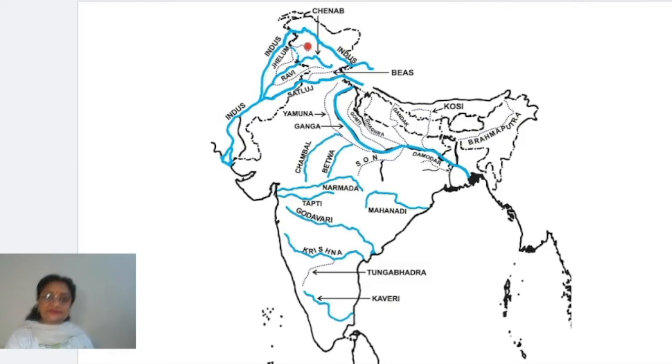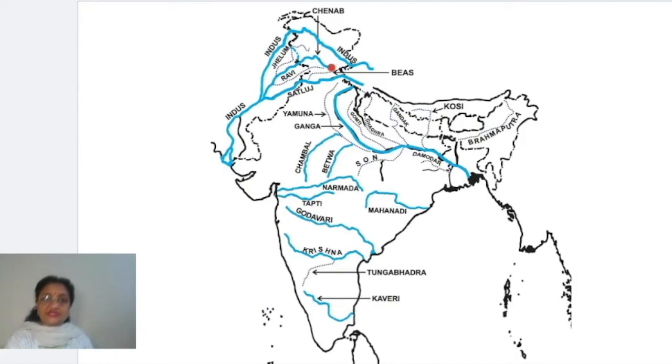After that, when we start the second river, you can see here, by the light colored dotted line it has been shown. This river is actually the Jhelum river, right? If you remember, we have done in the earlier map, at the tip of the Jhelum river, there is a curve here, and at the tip of it Srinagar is situated. So this is the Jhelum river, it flows like this, and ultimately it joins the Chenab river, and this is one of the tributaries. Now let's move to the next one.